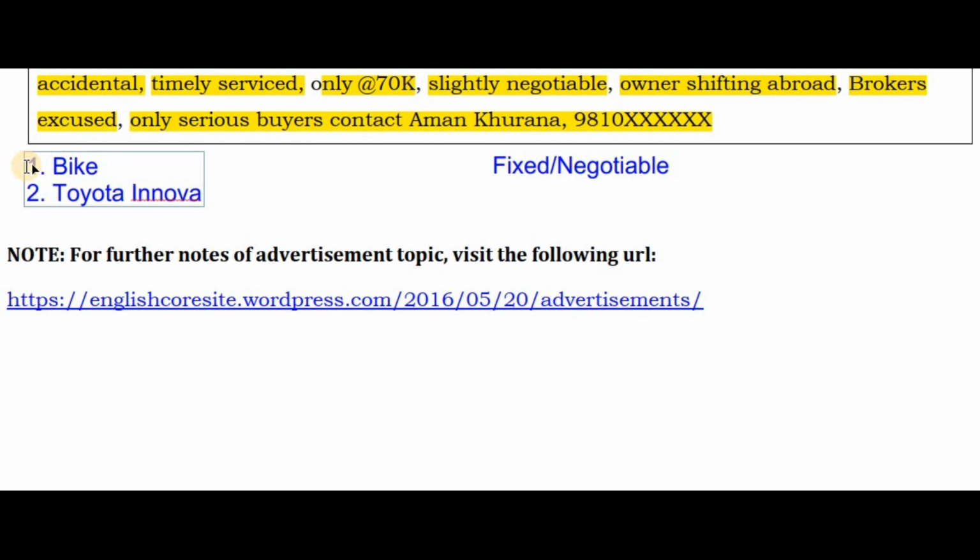You need to sell one Toyota Innova. Now the details you need to invent on your own, and these two advertisements you need to write down on your own in any rough notebook, which I'll be checking when our school reopens.